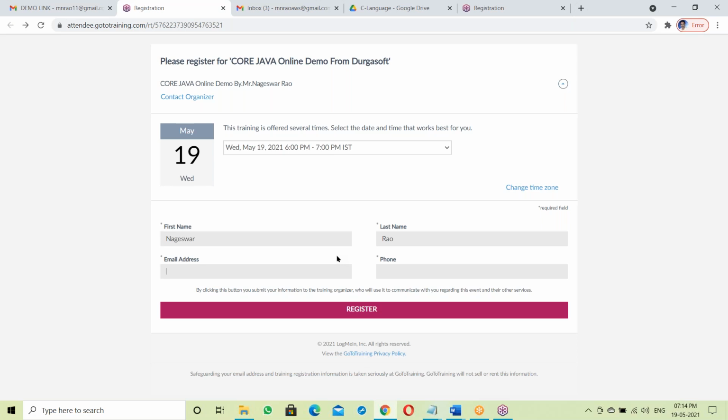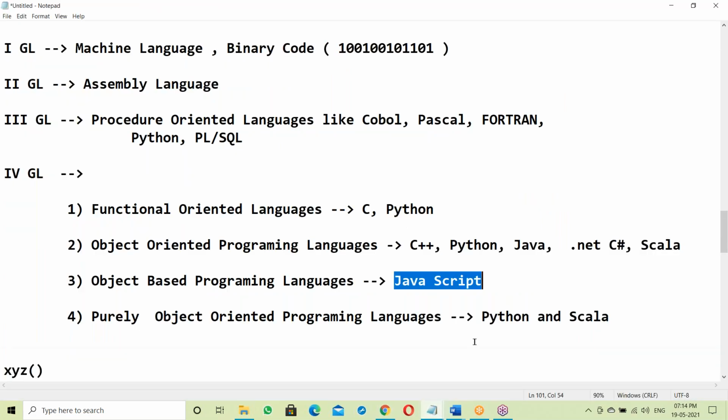So JavaScript is not Java. JavaScript is different, Java is different. JavaScript is a browser understandable language. Java is a JVM understandable language.